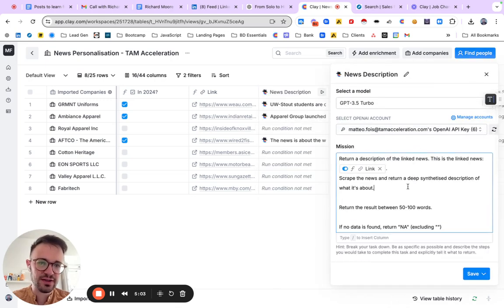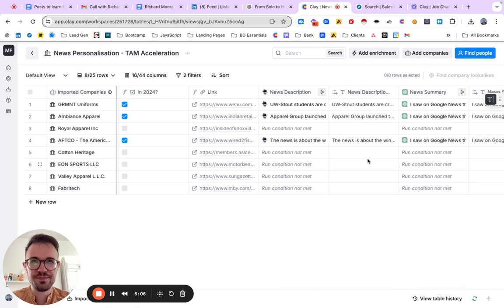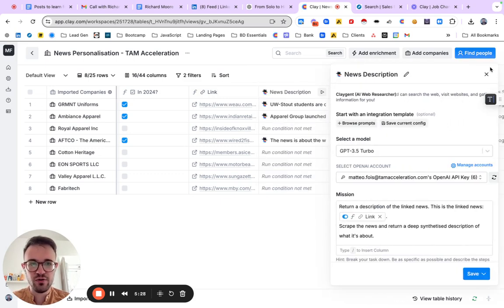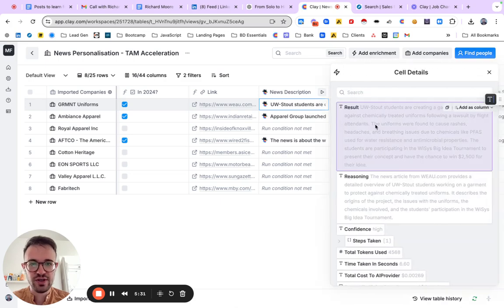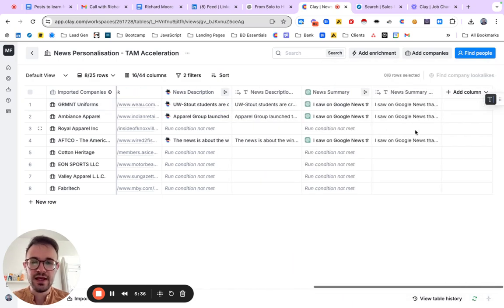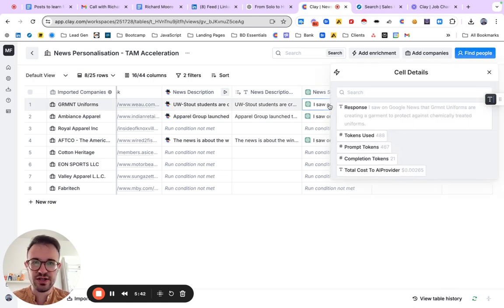Something that you understand with practice is that you can use AI both with Clayagent or with normally OpenAI. If you have the link, you cannot ask directly AI to scrape this link because AI cannot do that. AI can work on the generative wording. So when you have to scrape the link and look for the information, you use Clayagent. With Clayagent, for example, here we're looking at the link and we're asking to provide a description. So here is an in-depth description of what the news link is about. And only after we have the description, we ask Clayagent to provide the news summary and the personalization.